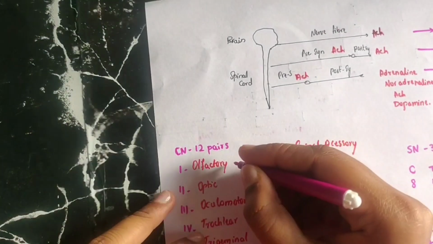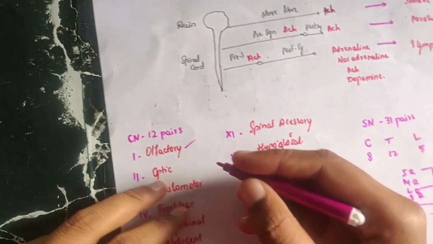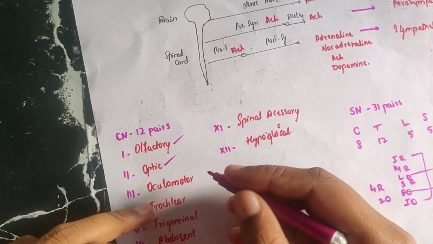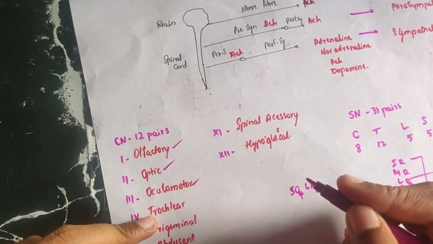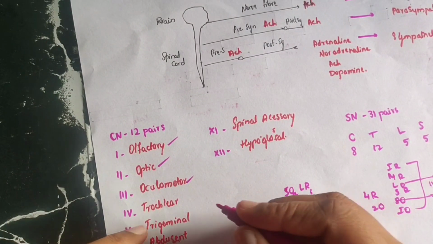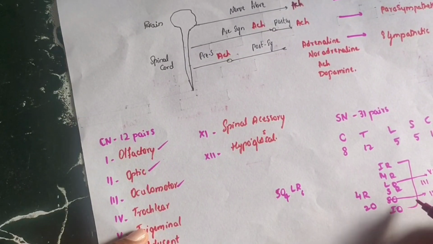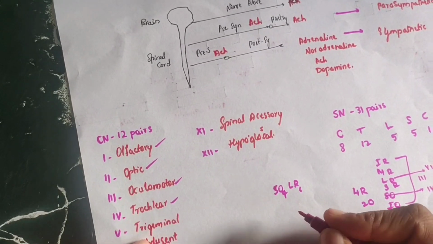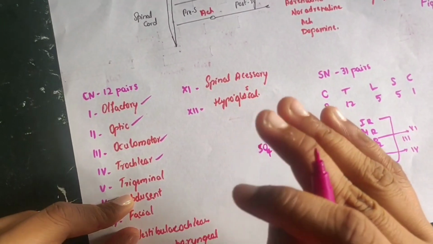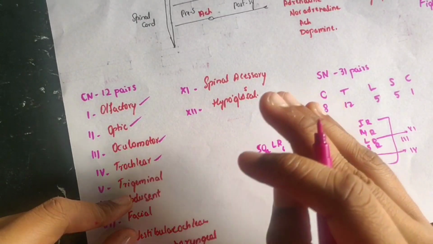So you got the olfactory nerve for odor, the optic for vision, the oculomotor for movement of the eye muscles, and the trochlear, the fourth nerve, which supplies the superior oblique. The trigeminal nerve gives sensory innervation to the face.